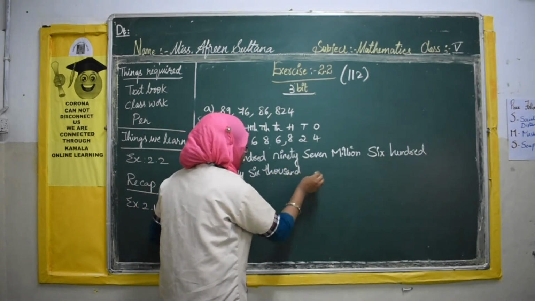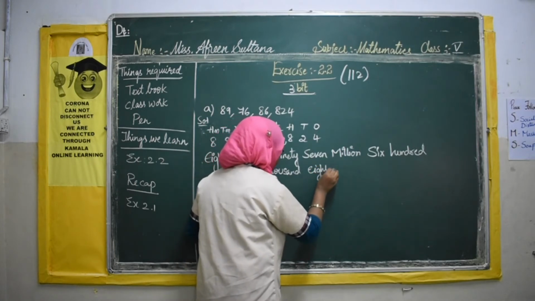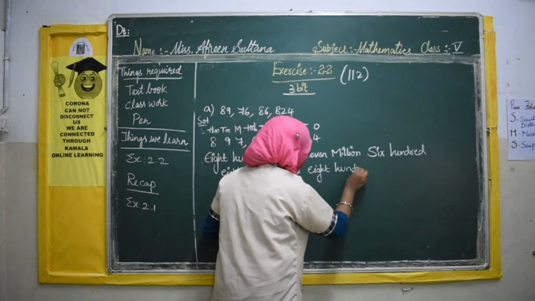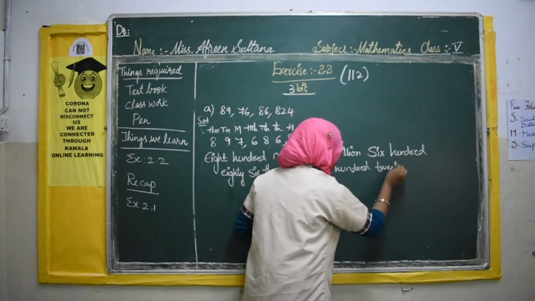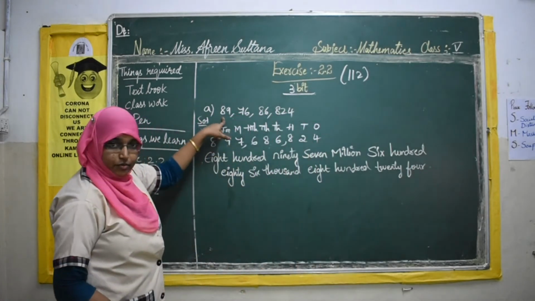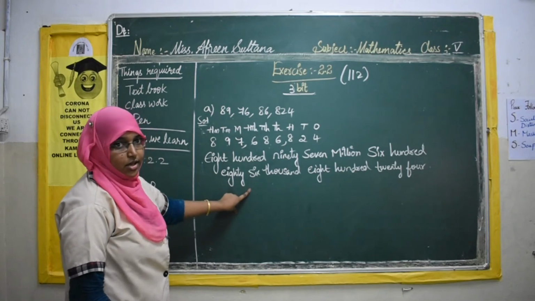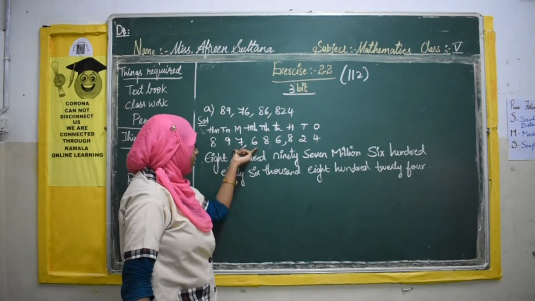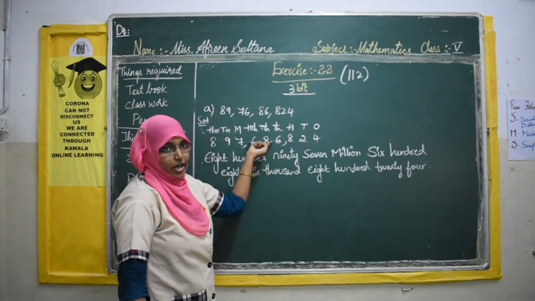Again now 8 is in the 100 place, so 824. See, firstly they gave it in Indian form, we have converted it into international form, then we have written it in number names. In the international number system, please do remember that after every 3 digits there will be a comma.